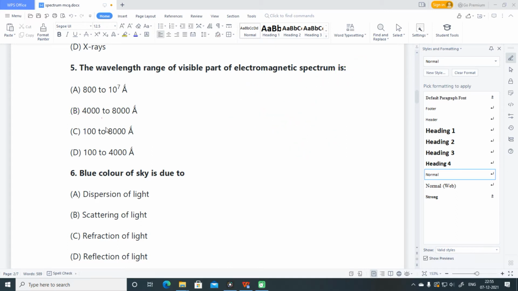Proceeding to the sixth question. Blue color of sky is due to scattering of light. B option is correct.